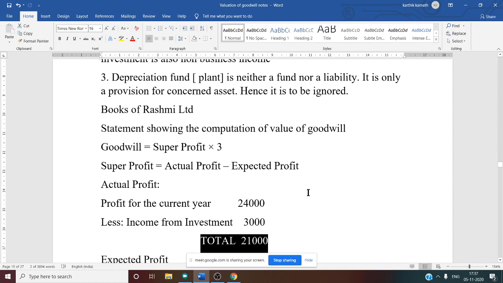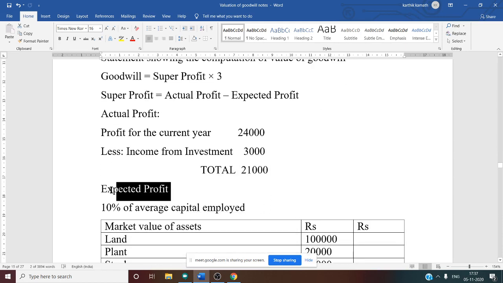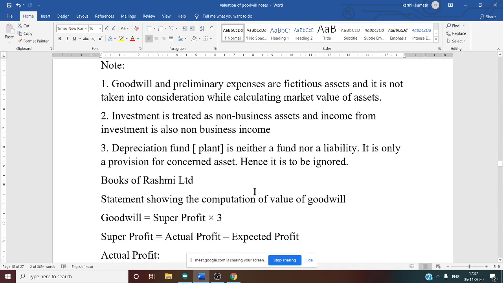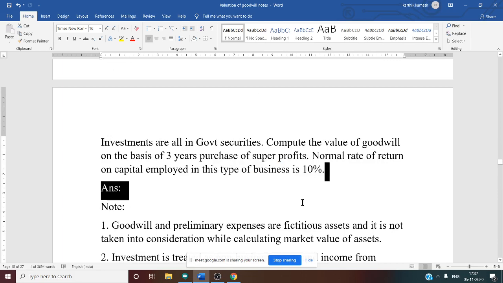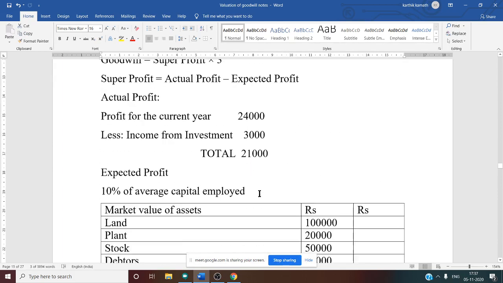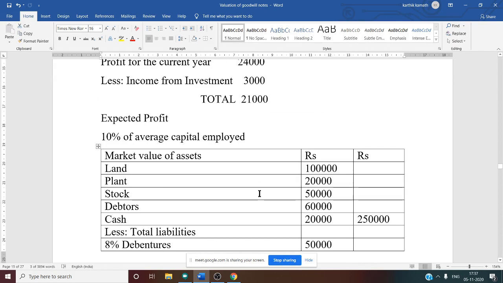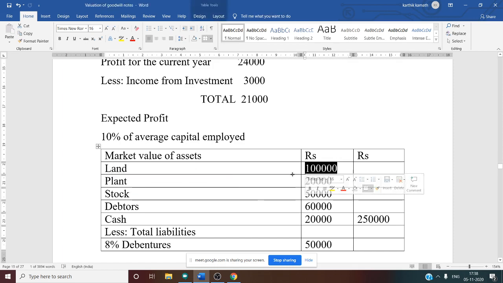Yes. After this, you need to calculate expected profit, and how to calculate expected profit? Capital employed method. Capital employed method is equal to net asset method, and the rate of return on capital employed is given in the problem, 10%. 10% if you see here. Yes, so now let us do the format. Particulars and amount column. Next, market value of assets. So all the market values we are going to write. Land 1 lakh, it is given in the adjustment. That amount we are going to write. And 20,000, again it is given in the adjustment. That amount we are going to write.